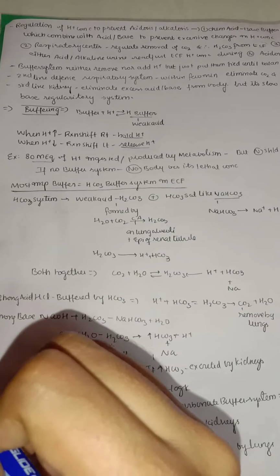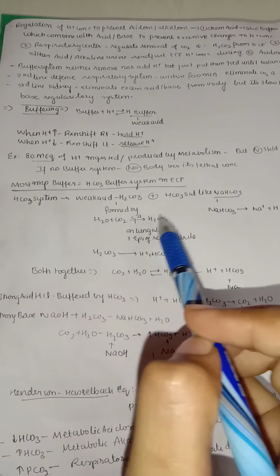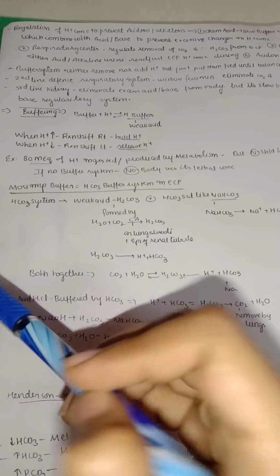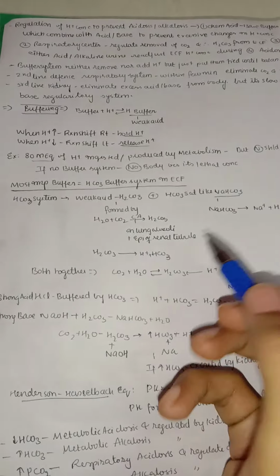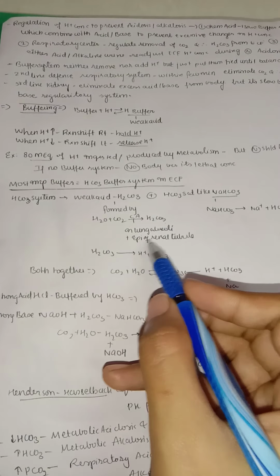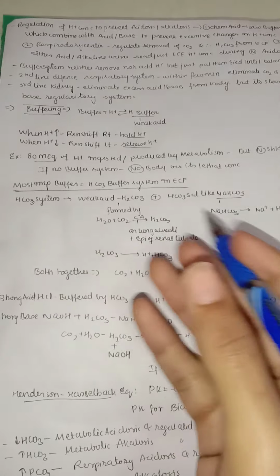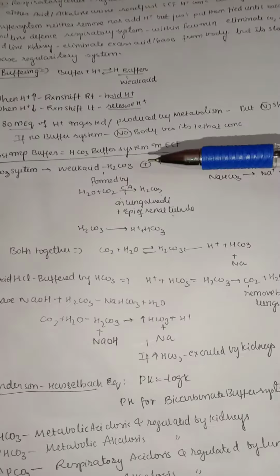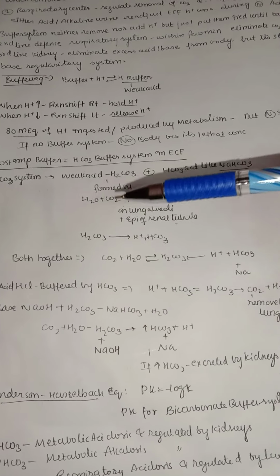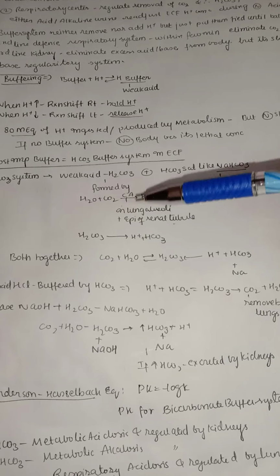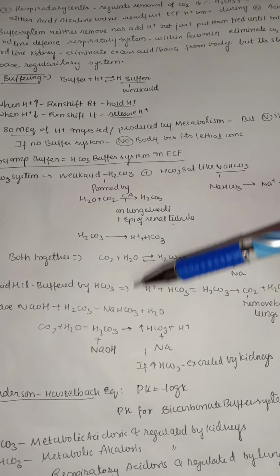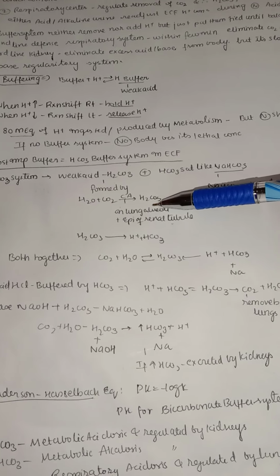This carbonic anhydrase enzyme is very rich in lung alveoli, because in the lung the carbon dioxide comes from the deoxygenated blood to exchange. It is also seen abundantly in the epithelium of the renal tubule, because in the renal tubule also the bicarbonate is reabsorbed. So in these cases we can see this carbonic anhydrase, whose main function is to help in binding of water and carbon dioxide to form carbonic acid, which is a weak acid.